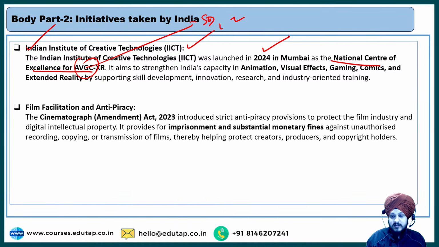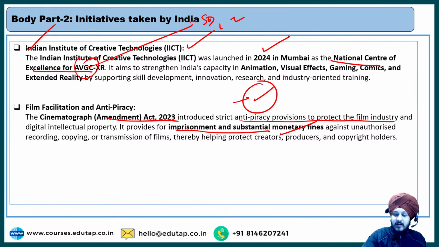The next one is film facilitation and anti-piracy. Now, as the name suggests, this is through the Cinematograph Amendment Act 2023 that introduced anti-piracy provisions to protect the film industry and digital intellectual property, right? And it provides for imprisonment, also strict penalties for anyone who is breaching these provisions, related to copying, recording, and transmission of films. So basically it protects the innovation and the creativity of the creators, right? So that is the intent behind it.